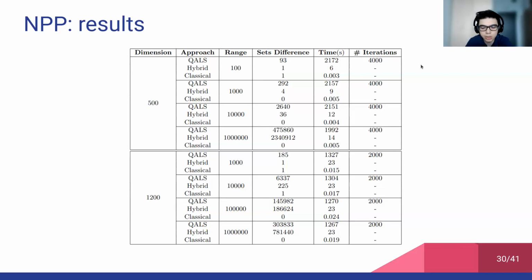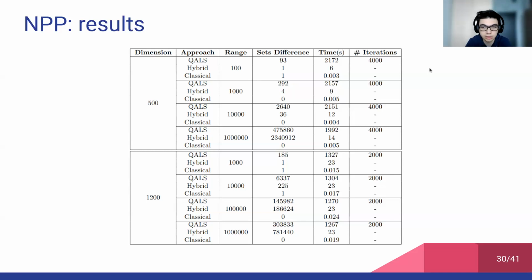So QALS actually did not perform as well as expected. Indeed, the hybrid outperformed QALS both in terms of quality of the solution found and execution time. However, as I just said, hybrid exploits multiple solvers in parallel, and they can be also classical methods.